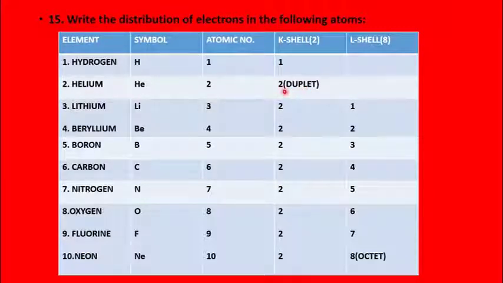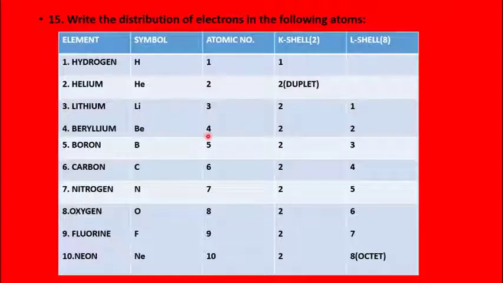So having 2 electrons in the K shell is also known as duplet or stable electronic configuration. Lithium is the third element with atomic number 3, that means number of electrons are also 3. So out of 3, 2 electrons will be occupying the first shell, K shell, and 3 minus 2, 1 electron will be occupied in the next energy level, that is L shell.